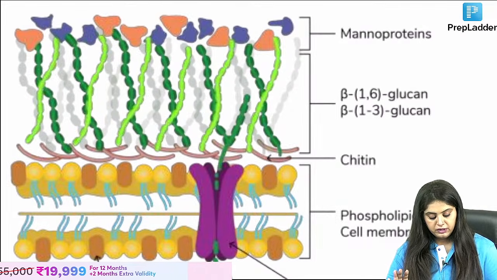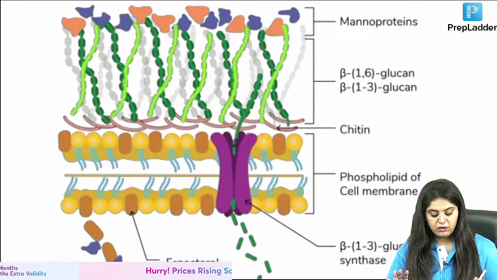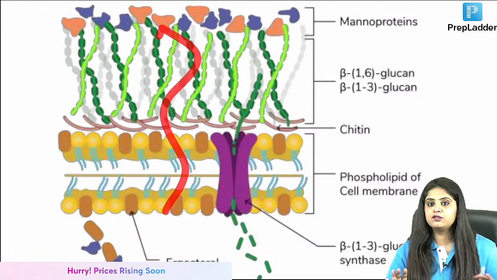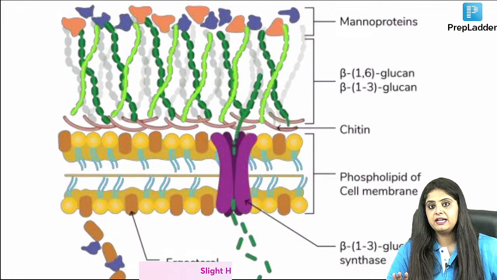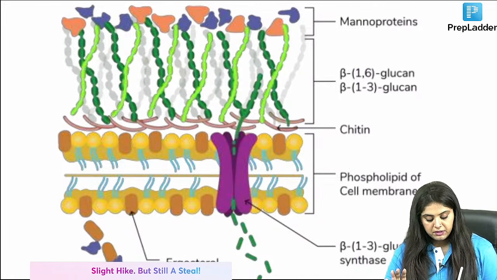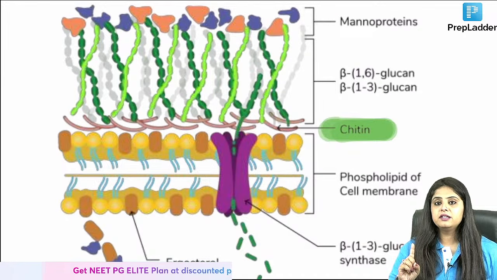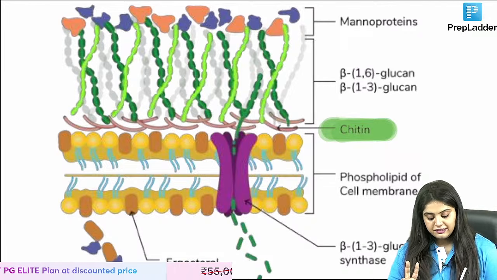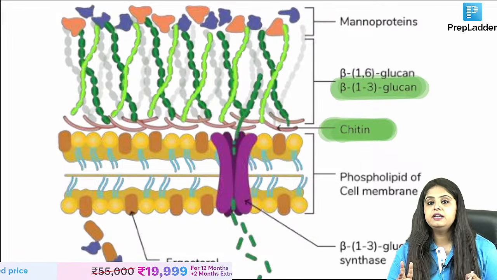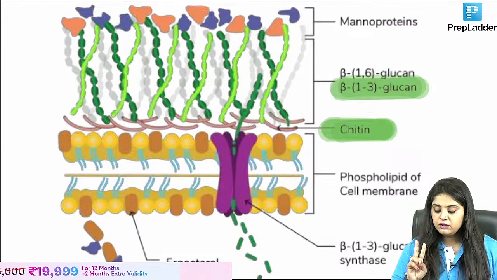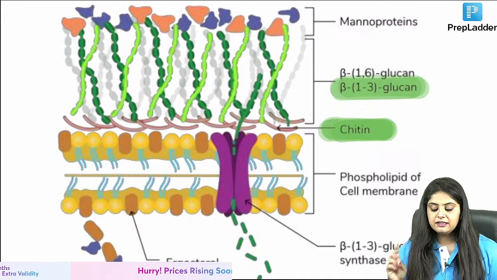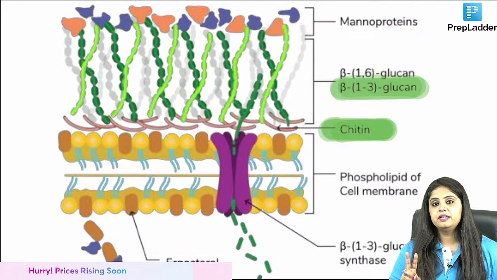I can see 2-3 very important things in the fungal cell wall. Ma'am, यहाँ पर वो नैम नैग वाला story नहीं है. नैम नैग वाला story was in bacteria. Here what I notice, number 1, I can see the fungal cell wall has chitin. What does the fungal cell wall have? It has chitin, and secondly it has beta 1,3 D glucan जैसा structures. बस ये दो याद रख लो. One is chitin and the second is going to be beta 1,3 D glucan.